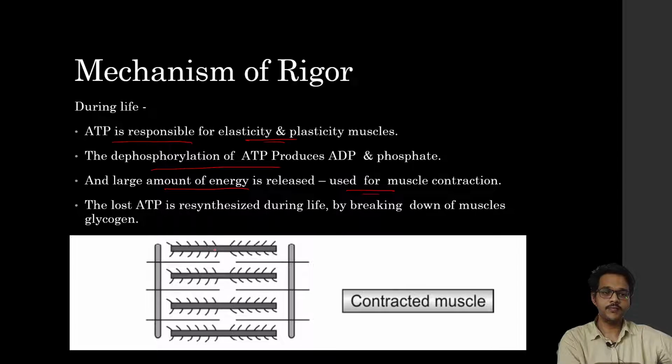So the actin and myosin filaments come close together and ATP is utilized. This lost ATP is resynthesized during life by breaking down the muscle's glycogen. So during life, muscles contract using ATP, and then they relax, and ATP is resynthesized.